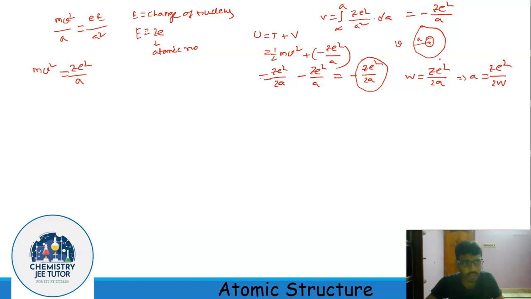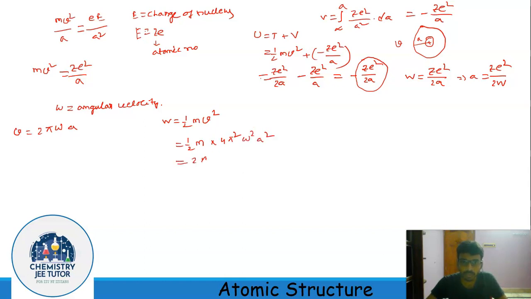Now this electron is rotating, so it has some angular velocity also. Let's find this omega. Omega is the angular velocity. Now v equal to 2 pi omega into a. Now my W equal to half mv square. We could replace v here, half m into 4 pi square omega square a square.